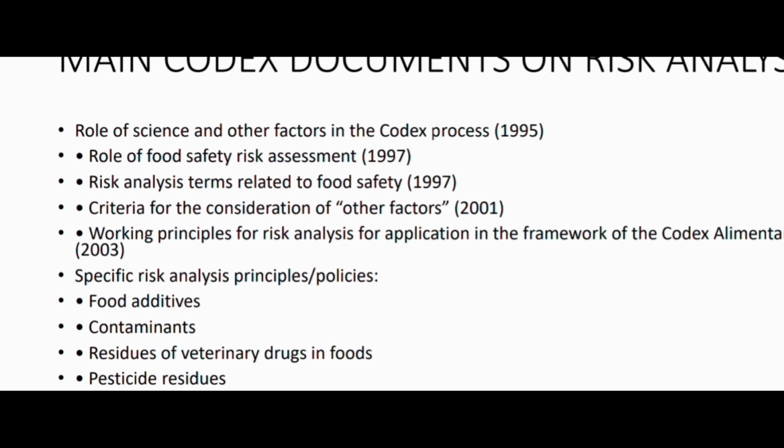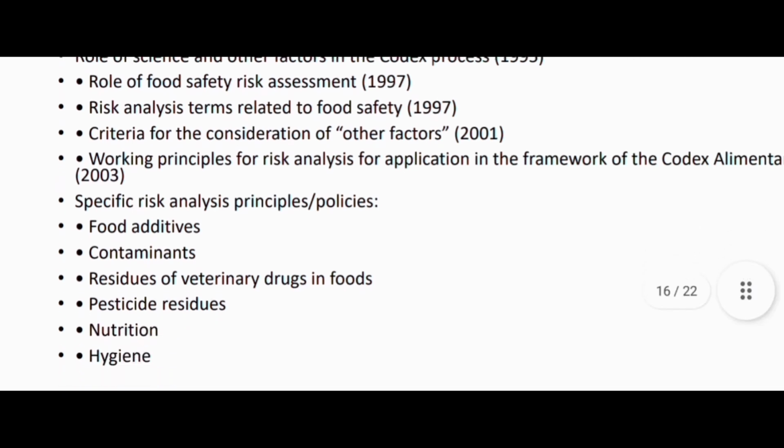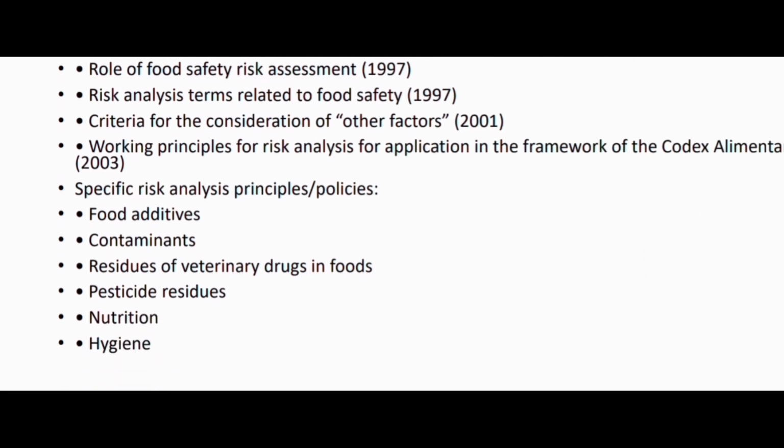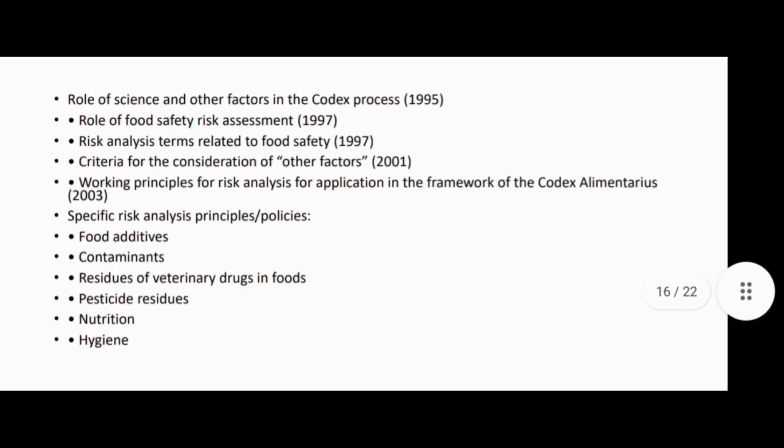Criteria for the consideration of other factors, 2001. Working principles for risk analysis for application in the framework of the Codex Alimentarius, 2003, and specific risk analysis principles and policies: food additives, contaminants, residues of veterinary drugs, pesticide residues, nutrition and hygiene. So these are the Codex documents for risk analysis. Okay.